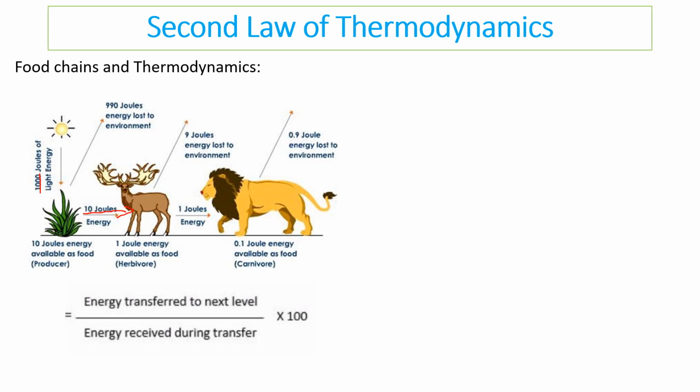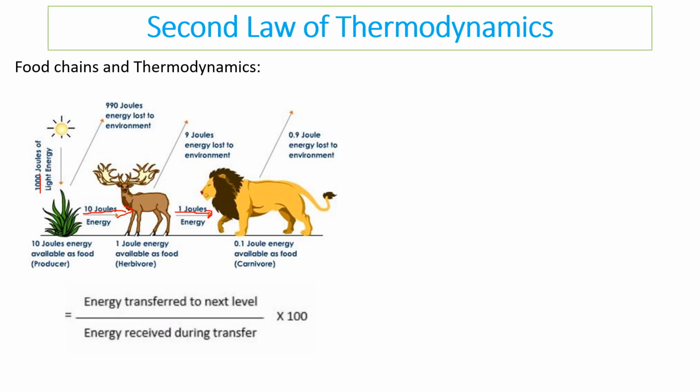That is because some of that energy is absorbed, some of it is reflected, and entropy is having an impact because energy is spreading out to the environment. Then out of that 10 joules, only about 1 joule will get passed on to the next consumer because, again, due to entropy, that energy is being lost into the environment.